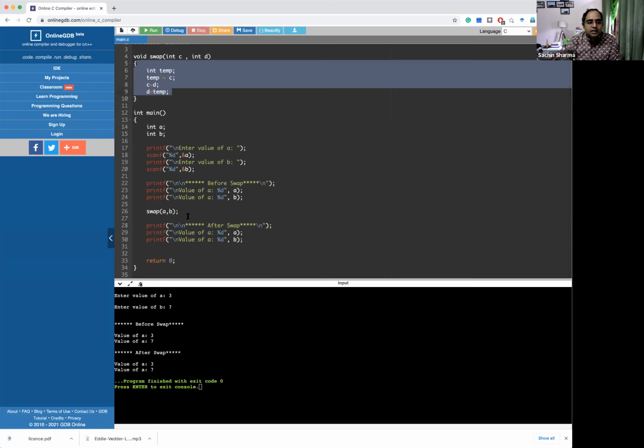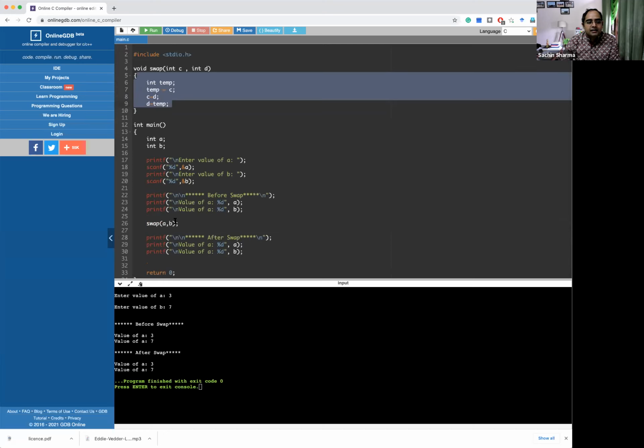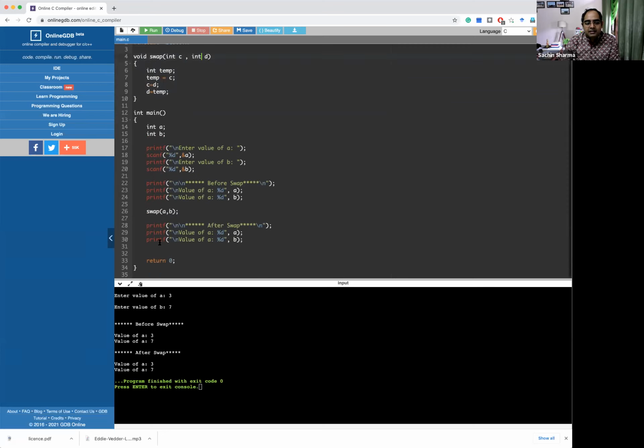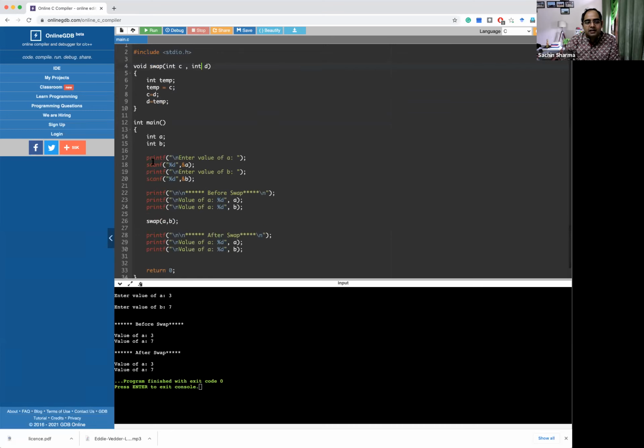Okay. So there is no connection of C and D except that the values of A and B have been copied in C and D. Nothing more than that has happened. Whatever processing has been done, has been done in reference to C and D, not in reference to A and B. So that's why the values of A and B still remain 3 and 7. They are not changed because they are the original variables A and B, and they are local variables. Although values have been changed in C and D, they are not reflected back in A and B.